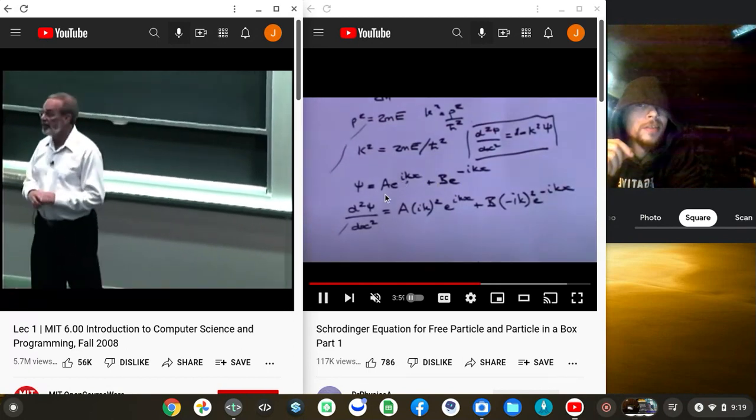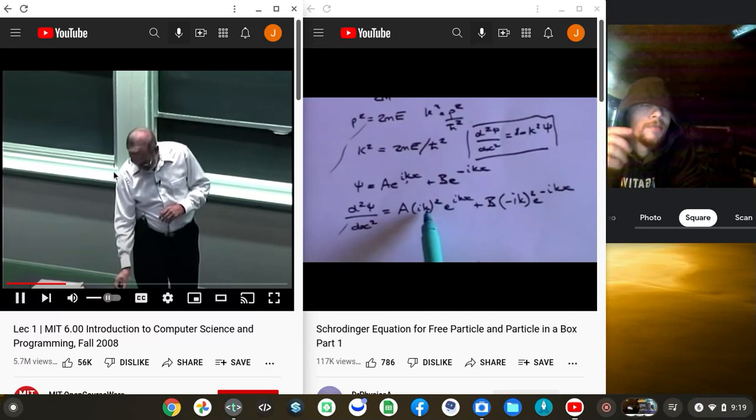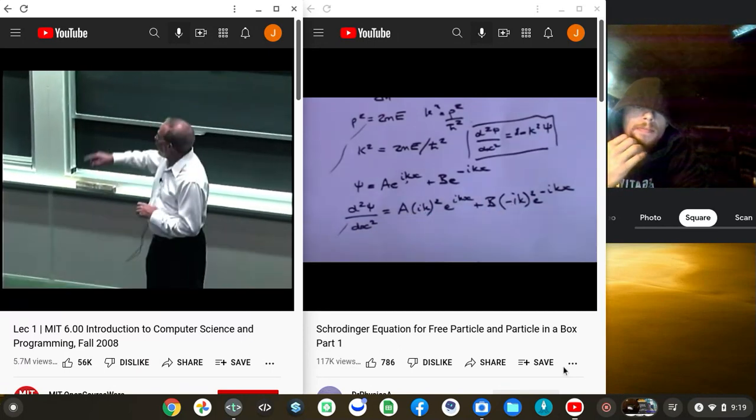What is the difference between velocity and speed? Well, velocity is primarily a vector, and speed is a scalar.